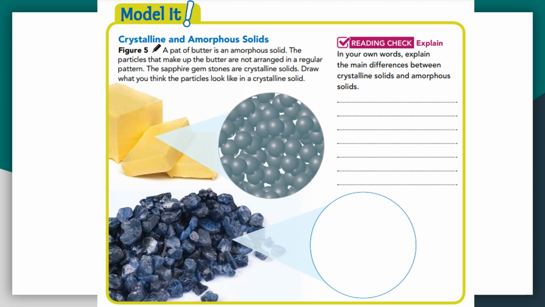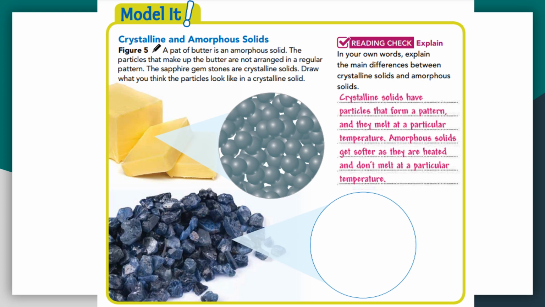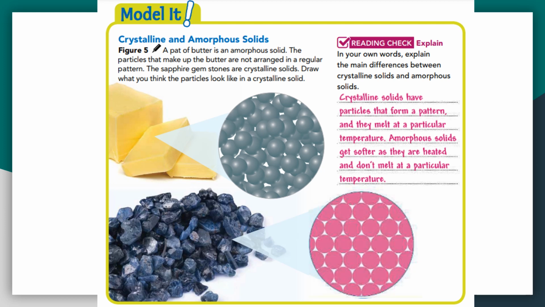So, hopefully now you have done so, you have your drawing. And we have the answer to our reading check, which is crystalline solids have particles that form a pattern, and they melt at a particular temperature. Amorphous solids get softer as they are heated and don't melt at a particular temperature. And then here's a picture of what our sapphire particle should look like.